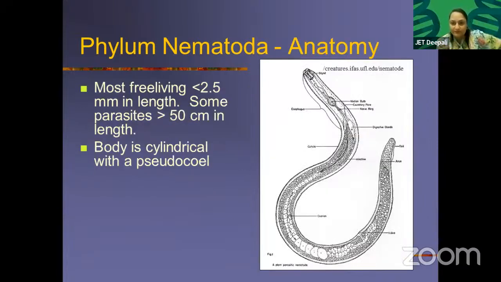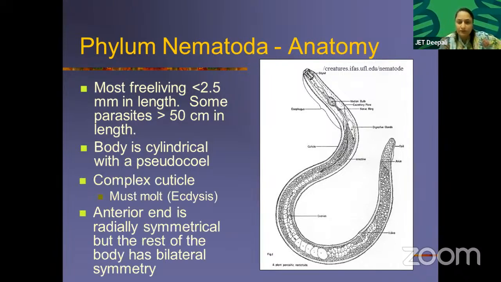Phylum Nematoda. Now see the anatomy. Most are free living, less than 2.5 mm in length. Some parasites are more than 50 centimeters in length. Body cylindrical with a pseudocoel. Pseudocoel is present. Complex cuticle must molt, ecdysis.